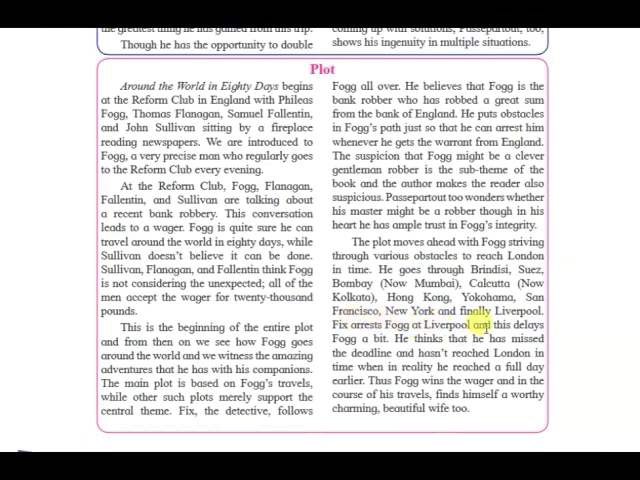Fix arrests Fogg at Liverpool, and this delays Fogg a bit because in the entire story we see that there has been a ship from Liverpool to the respected place where he wanted to reach, but Fix arrests him on the basis of some proof. He thinks that he has missed the deadline and hasn't reached London in time, when in reality he reached a full day earlier. So this will be discussed.